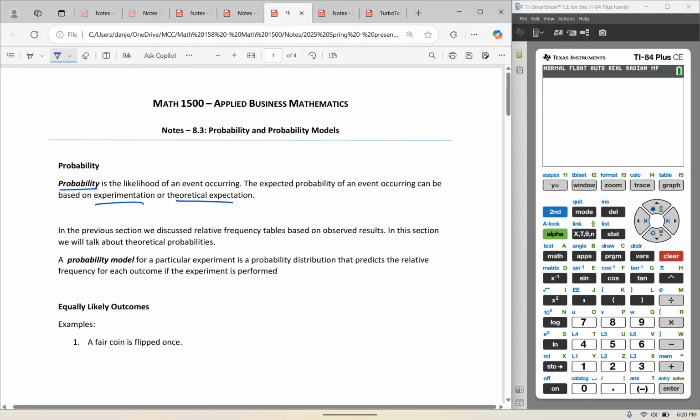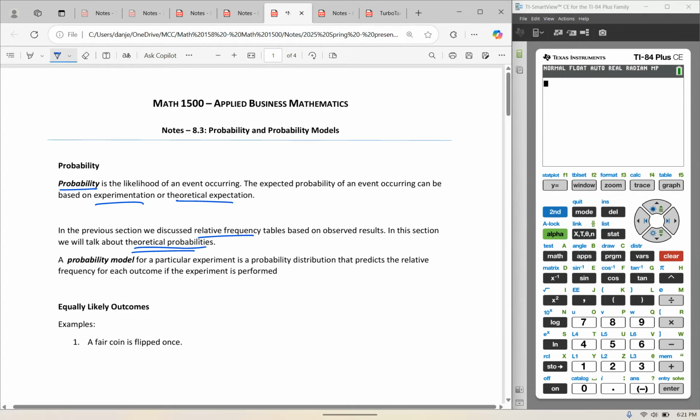Okay. In our previous video, we looked at relative frequency tables based on observed results. Today, we're going to be talking about theoretical probabilities. So, for example, if I expect that the probability that I flip a coin and it comes up heads is 1 out of 2, if I flip a coin 10 times, I may not get heads exactly 5 times and tails exactly 5 times. That would be observing what happens and basing our conclusions on observed experimentation. In this video, we're going to be talking about the likelihood or the theoretical probabilities.